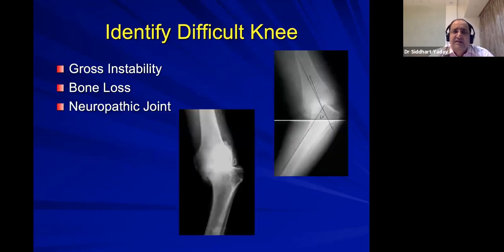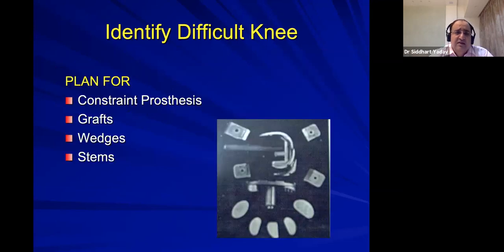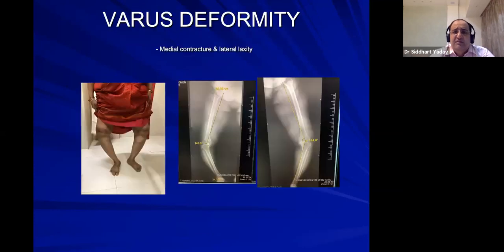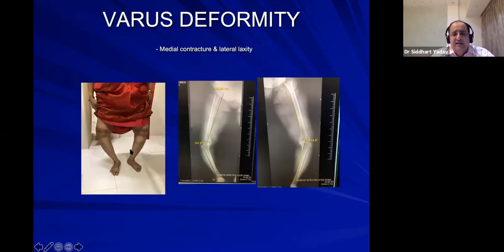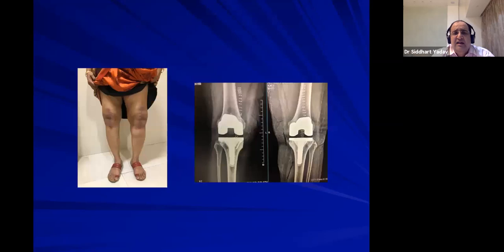Also, identify when there is gross instability, bone loss, or a neuropathic joint. In those cases, we probably have to arrange a constrained prosthesis, and grafts, wedges, and stems as per the deformity. For example, this is a grossly varus knee, and when we did a scanogram, we found there is a medial tibial defect. We anticipated this, and accordingly arranged a tibial stem and medial tibial bone grafting to get a good alignment.